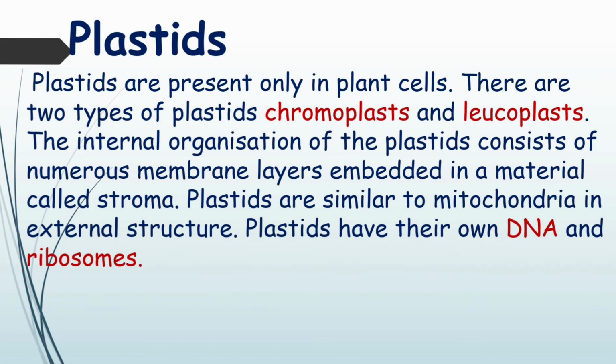Plastids. Plastids are present only in plant cells. There are two types of plastids, chromoplasts and leucoplasts. The internal organization of the plastids consists of numerous membrane layers embedded in a material called stroma. Plastids are similar to mitochondria in external structure. Plastids have their own DNA and ribosomes.